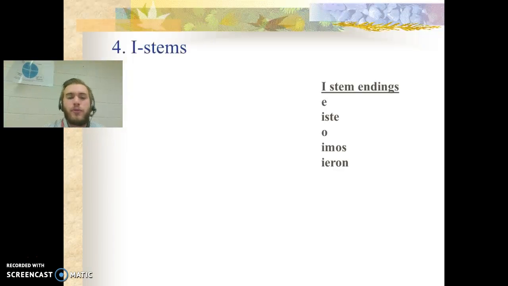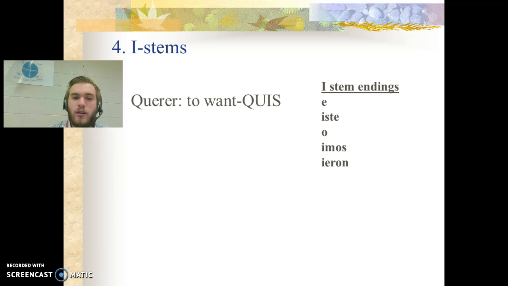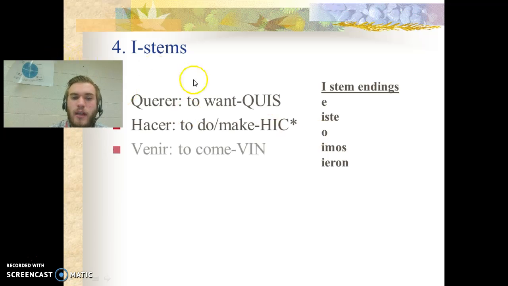All right, so first thing you want to do is write down your endings. And if you notice, the I stem endings, which are iste, o, imos, and ieron, are the exact same as U stem endings. Okay? Don't have any accent marks. Definitely want to distinguish between the yo form being e and the él, ella, usted form being o. Because it's kind of confusing because we're used to seeing o as the ending for the yo form in present tense. So the verbs that we're going to be taking a look at that are I stems are the following: querer, hacer, and venir.